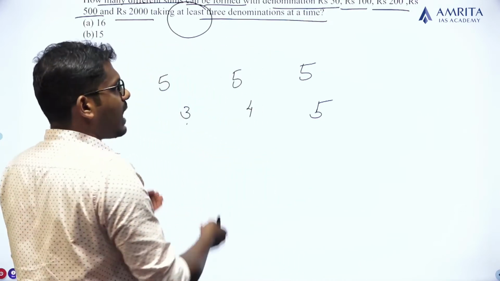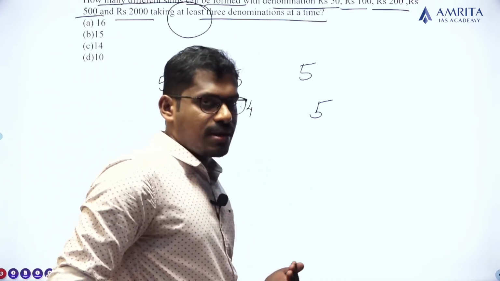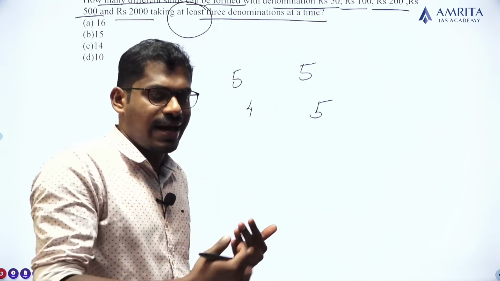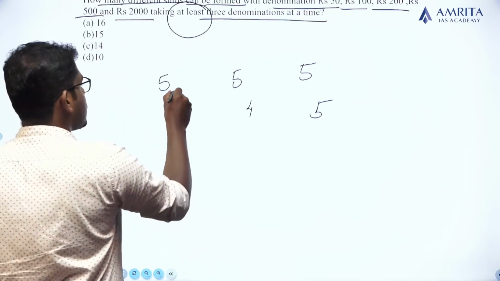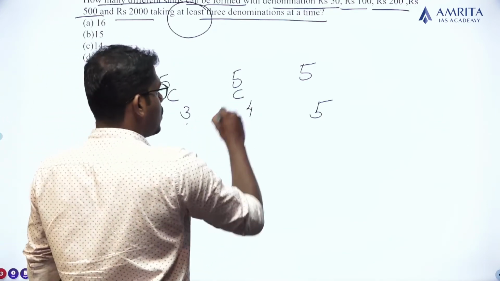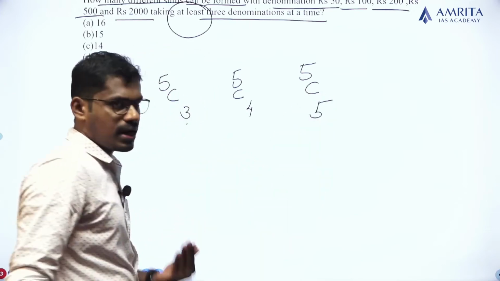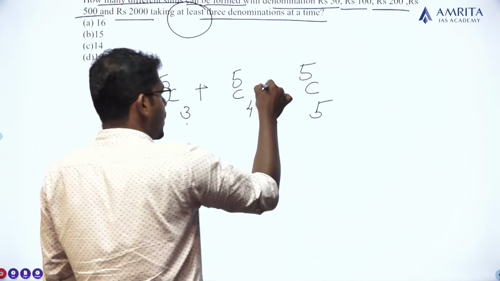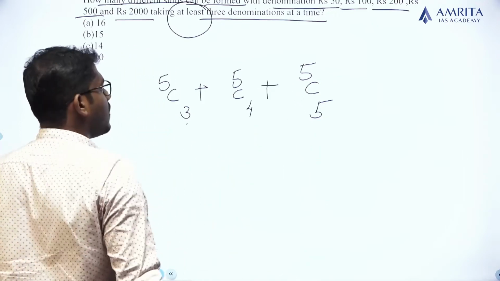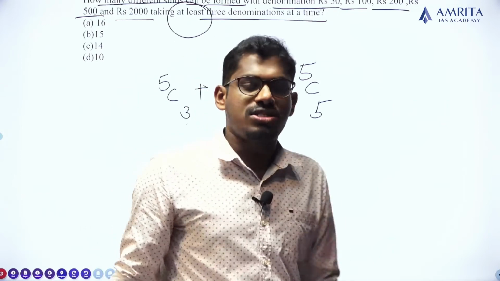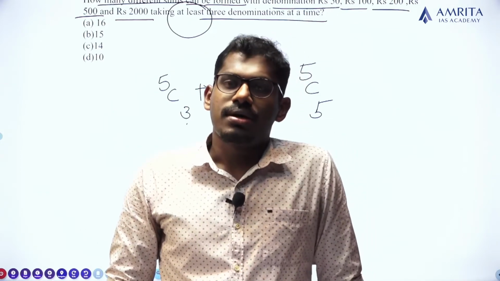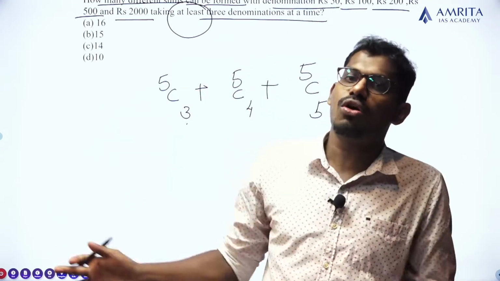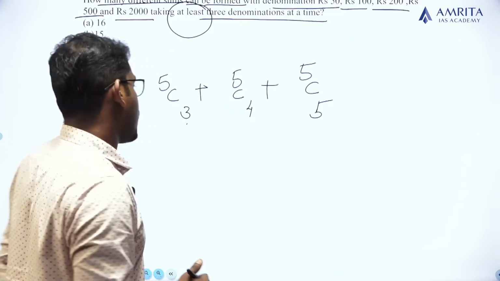Clear? So we are actually selecting R elements out of the total N elements. The case of selection implies combination. So 5C3, 5C4 and 5C5. Clear? Okay. So 5C3 plus 5C4 plus 5C5 will be the total number of possible selections of at least 3 denominations out of all 5 denominations. Clear? So we have to find the value.